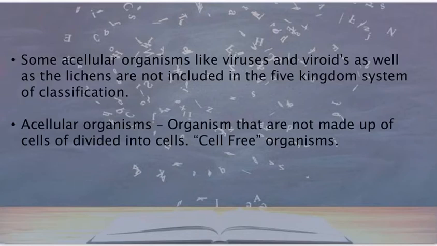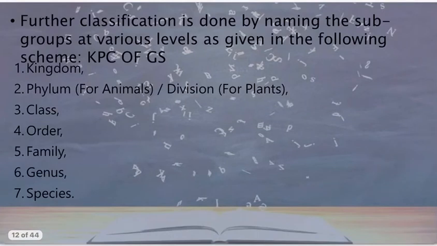Some acellular organisms have no particular shape or size. Acellular organisms like viruses and viroids as well as the lichens are not included in the five kingdom system of classification. However, we are going to study them separately. Acellular organisms are not made up of cells. Cell-free organisms, right? So it's acellular.